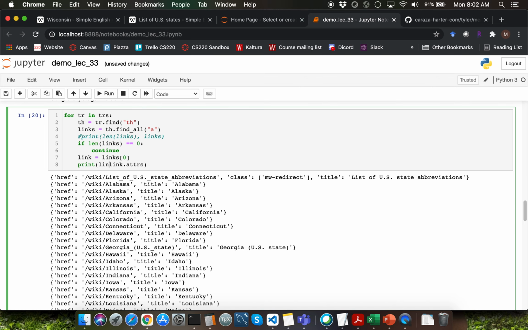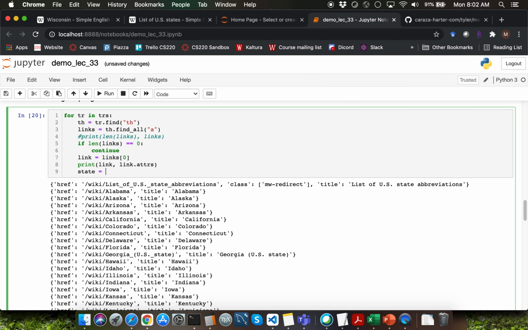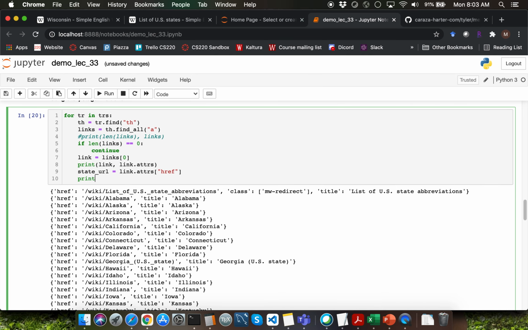That's because you're going to have the key value pair as the attribute name and the corresponding value. We want to be able to extract the value corresponding to the attribute href over here. I'm going to store that into a variable called state_URL. I'm going to go ahead and extract link.attrs of href over here.